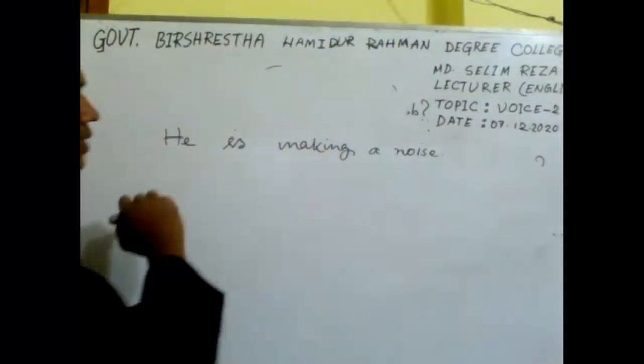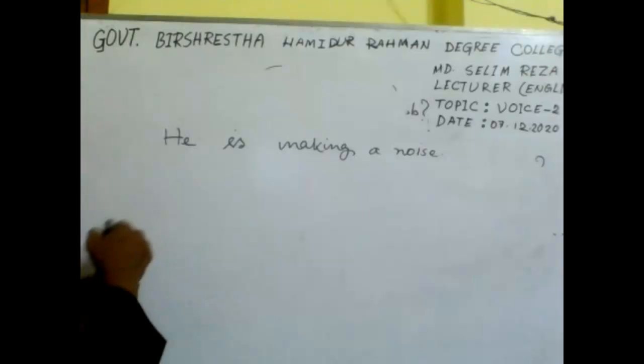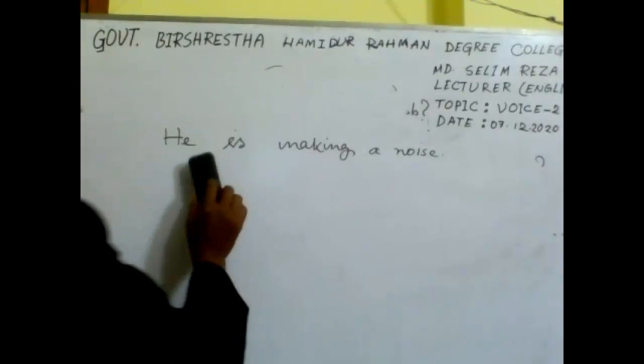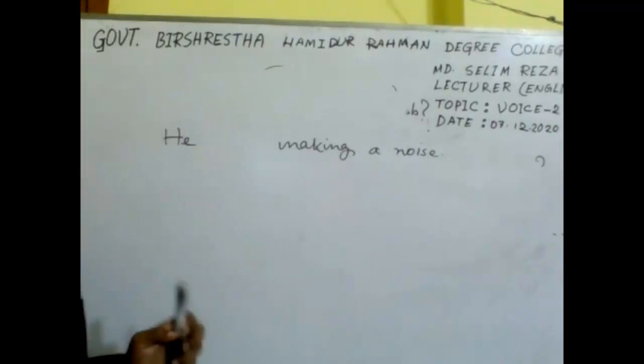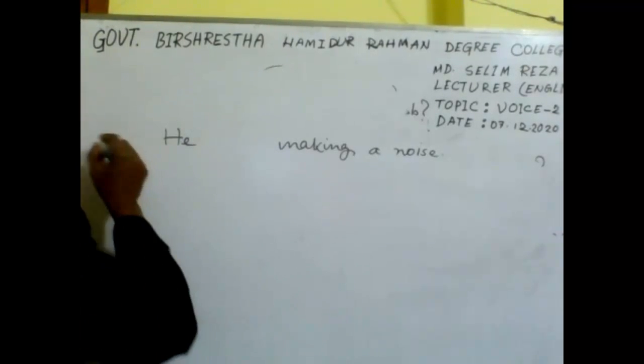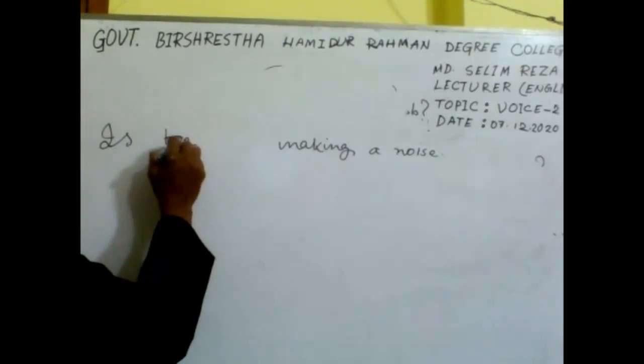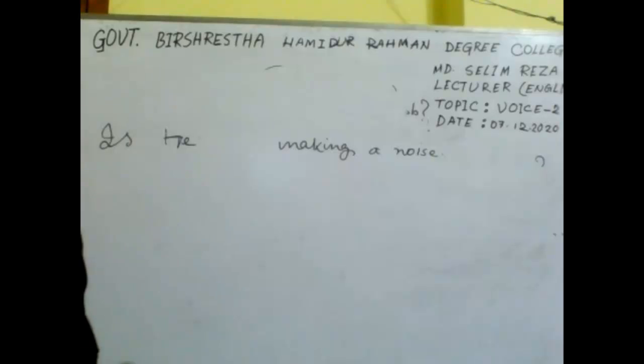It's an assertive sentence. So for making it interrogative, we should use the auxiliary verb before the subject. So it will be, is he making a noise? Is he making a noise?